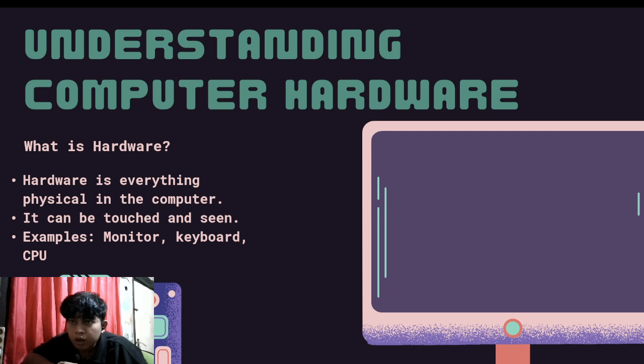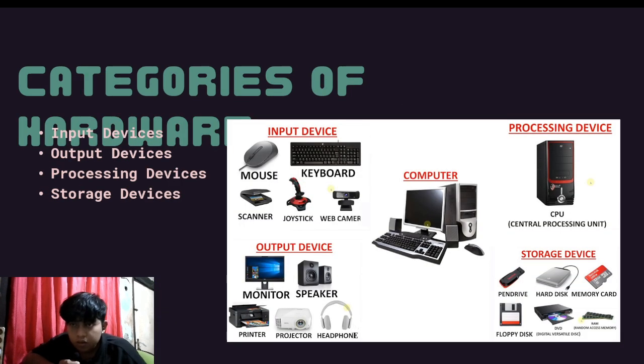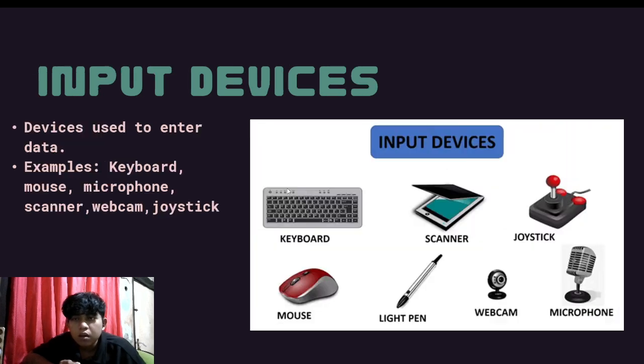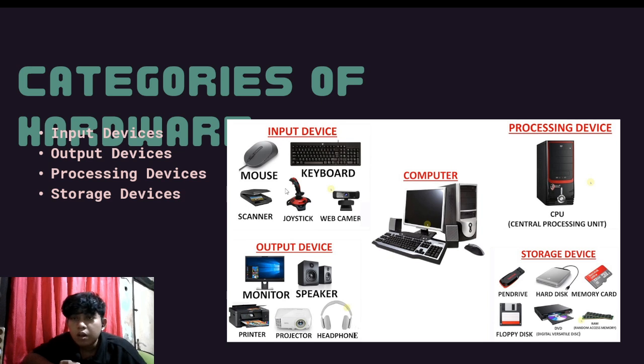Okay, understanding computer hardware. What is hardware? Hardware is the physical part of the computer. It can be touched and seen. Examples are monitor, keyboard, CPU, mouse, and anything in the computer you can see and touch. The categories of hardware are input device, output device, processing device, and storage device.